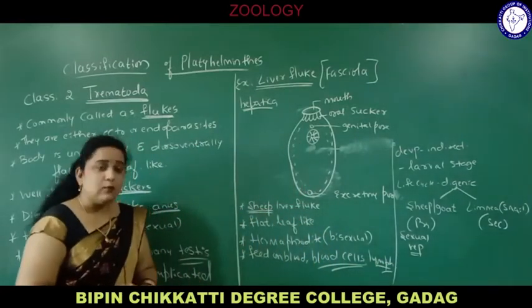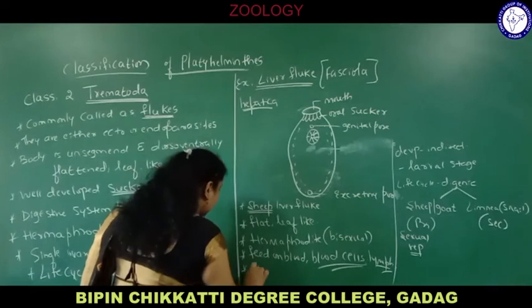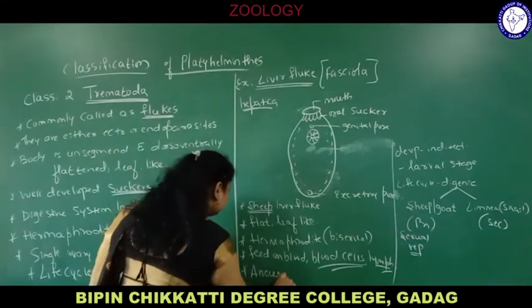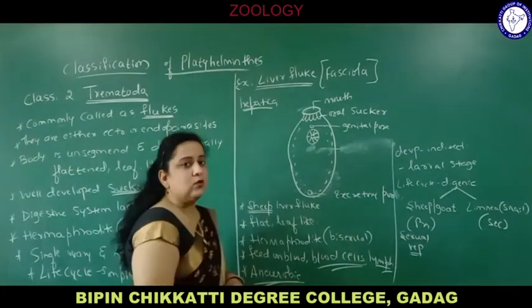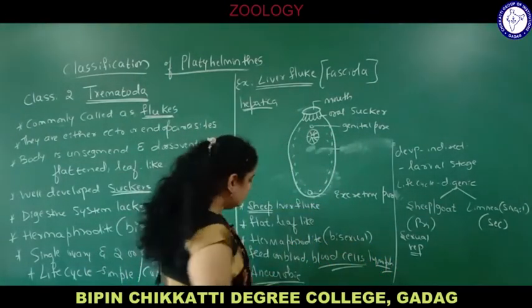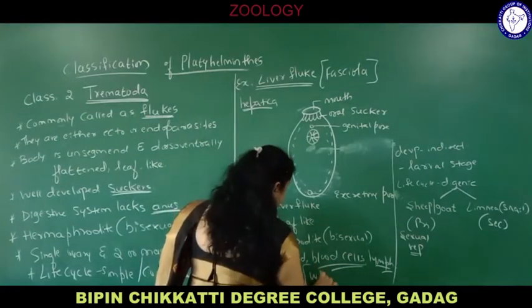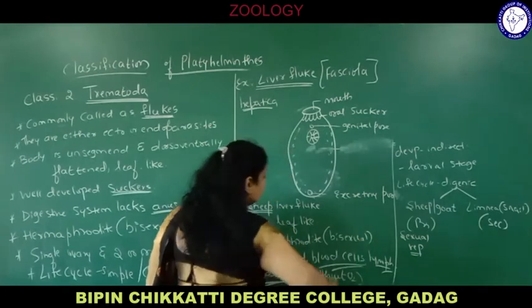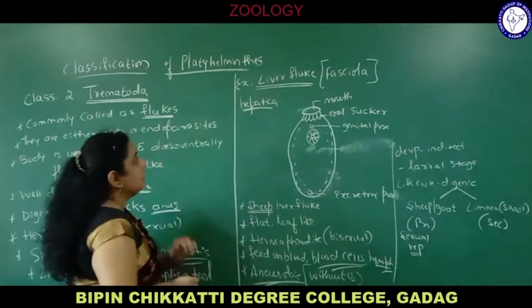Next, what about respiration? They are anaerobic. Anaerobic means they respire without oxygen. So they live without oxygen. These are some of the characteristics of liver fluke.